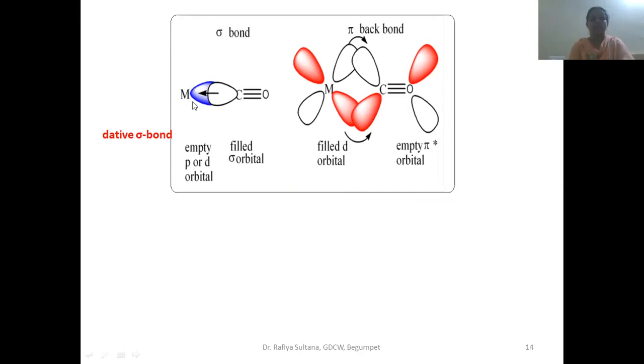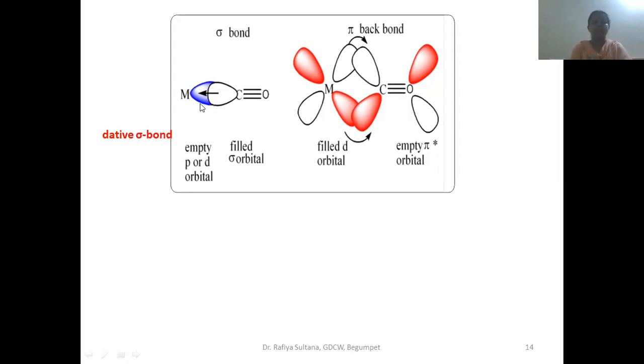In this way, a dative bond or coordinate bond is formed between metal and carbon monoxide. Since a lone pair present in carbon is involved in the bonding, this is known as metal carbonyl. If you see here, the bond is between carbon and metal, but not oxygen. We are writing M-CO, but not M-OC.